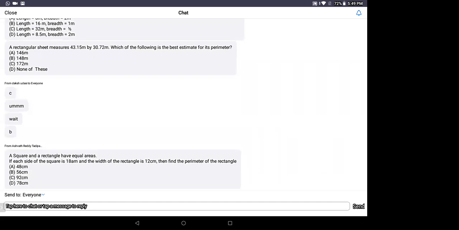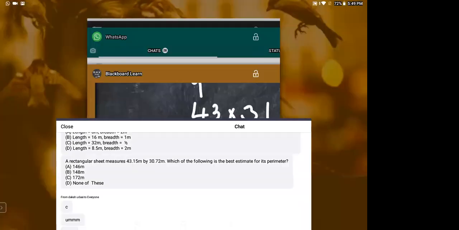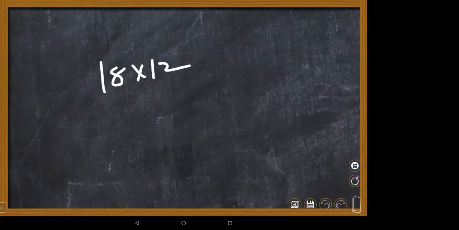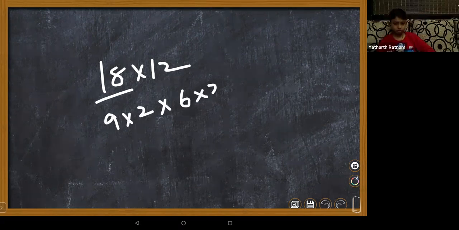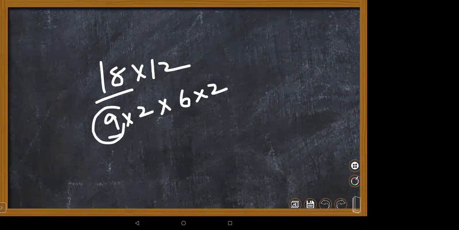Easy only, right? A square and rectangle have equal areas. So you can divide with the square root. Square root of 18 into 12, how you are supposed to do, Nana? So you can make pairs like this: 18 can be written as 9 into 2, and 12 can be written as 2 into 6. So if I'm taking outside 3, and this I'm taking outside 2, 6 can be written as.